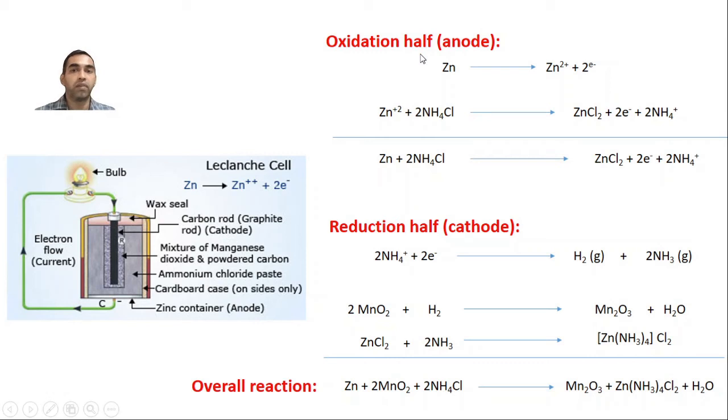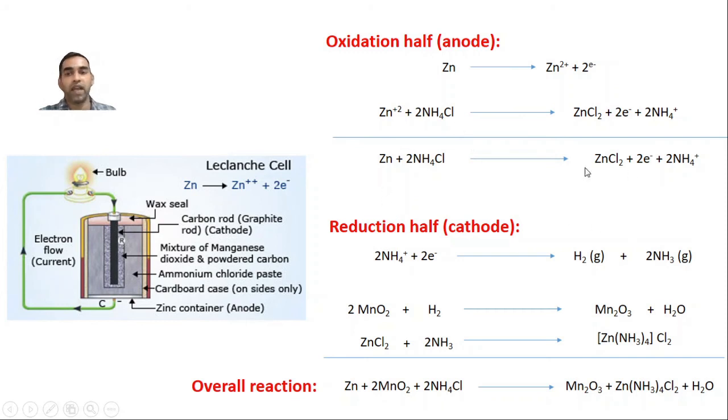So continuously there will be an oxidation reaction as well as a reduction reaction, and electrons will travel through this. Zinc will be consumed all the time. Zinc will be converted into Zn2+, and every time MnO2 is converted to Mn2O3. So after a certain period of time, MnO2 and zinc will be completely consumed. The cell will stop functioning.